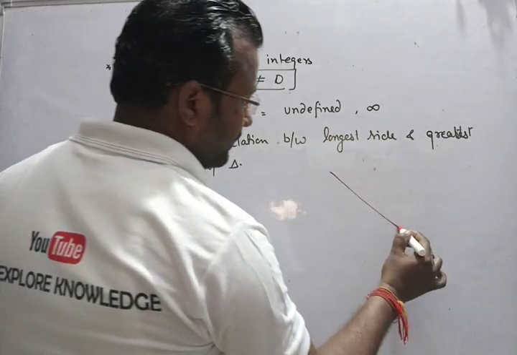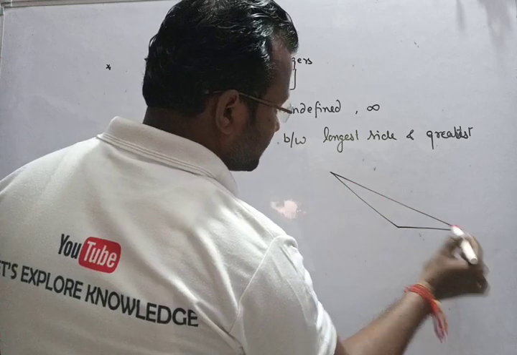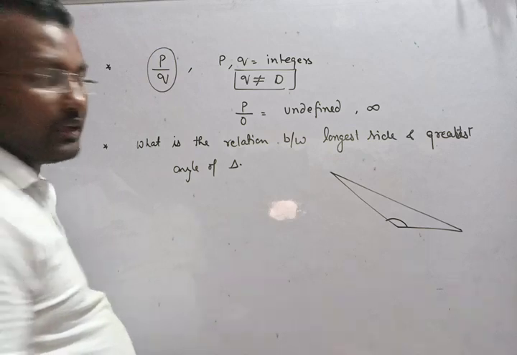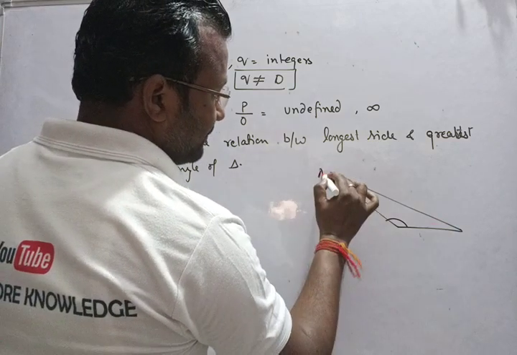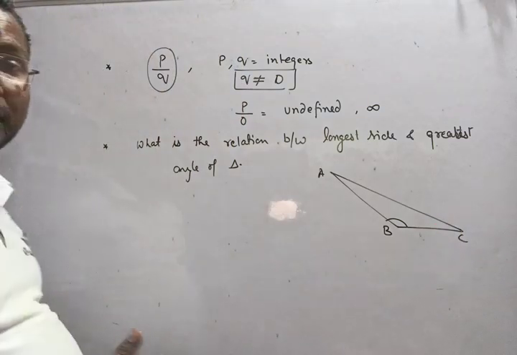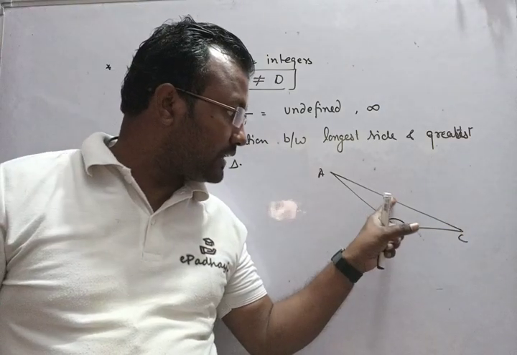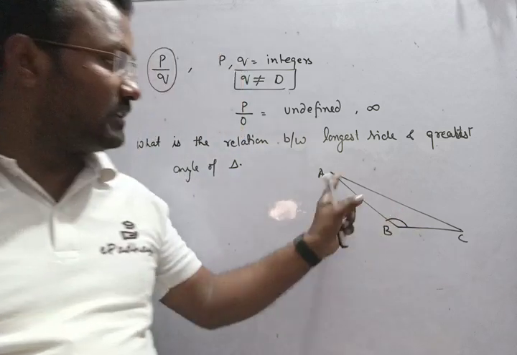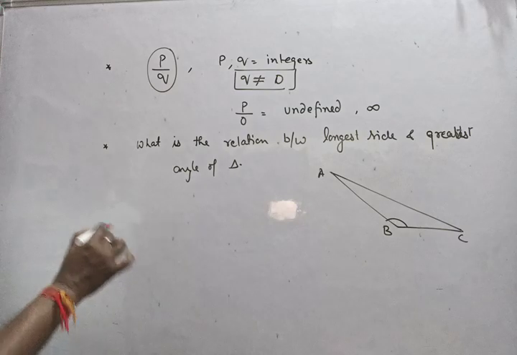Suppose we have a triangle here. I gave that example also. This is the greatest angle, that is called obtuse, and this is the longest side, right? So there is only one relation: the angle opposite to the greatest side will be the maximum among these three angles, right? This was one question.